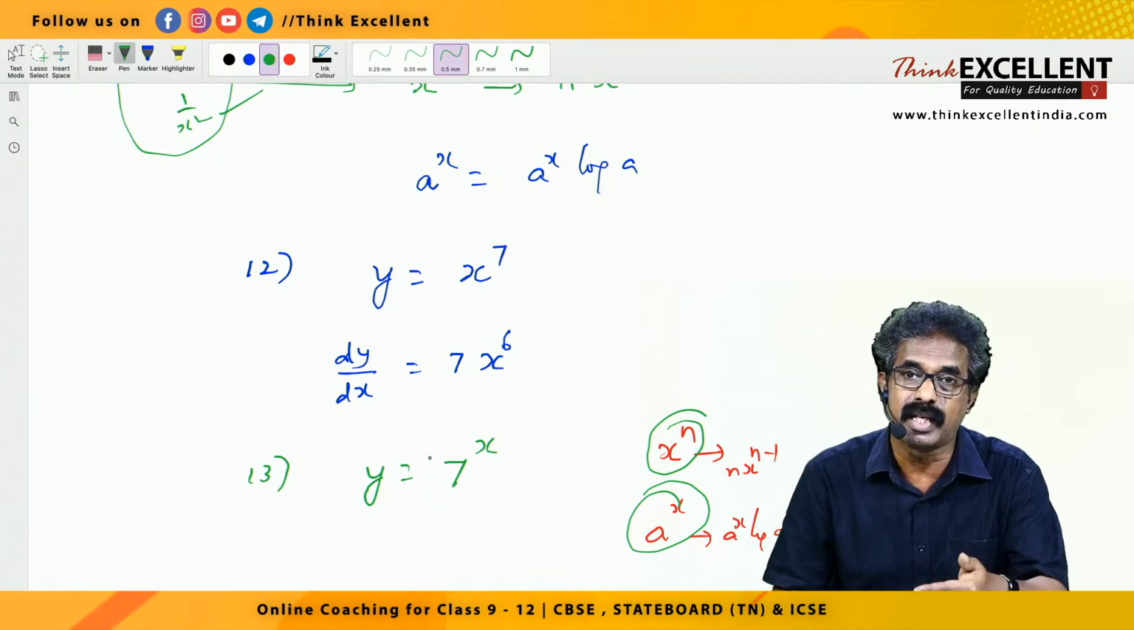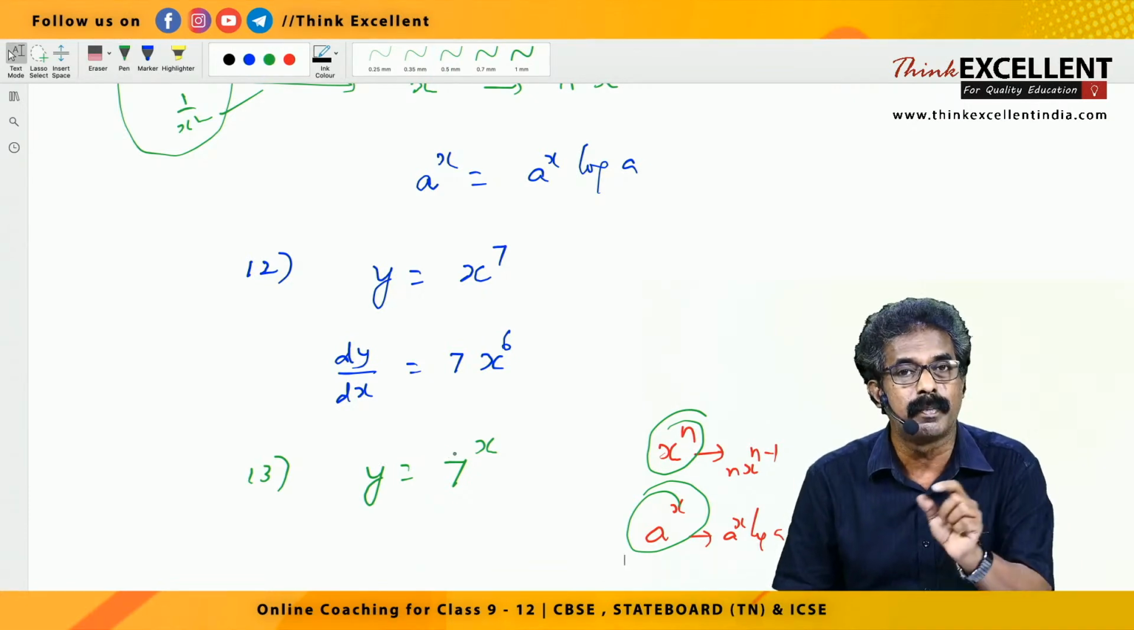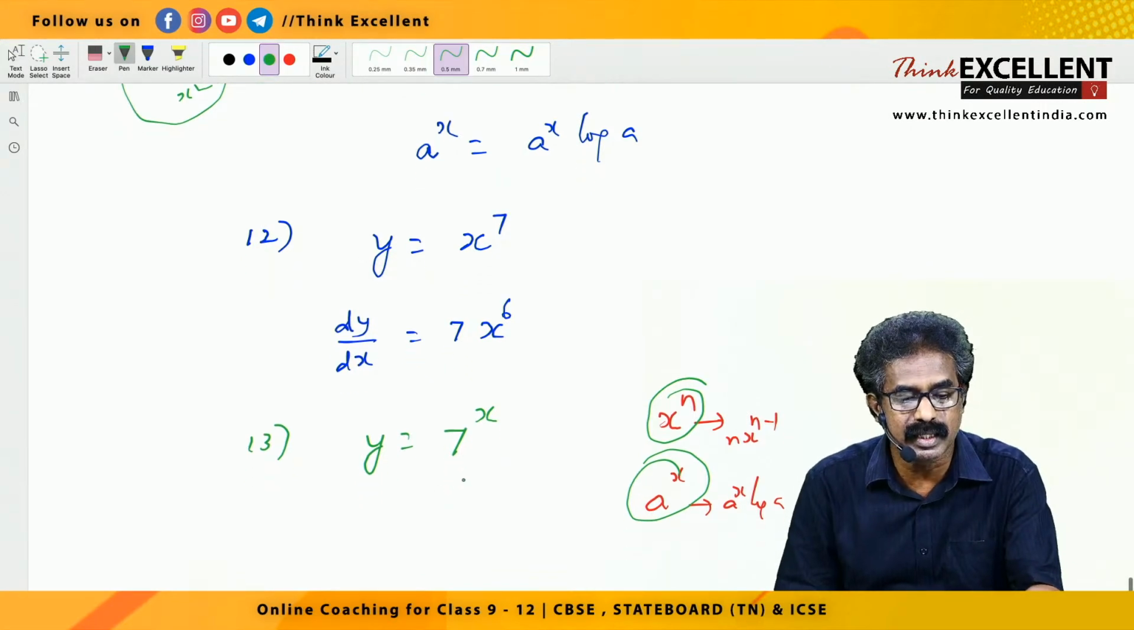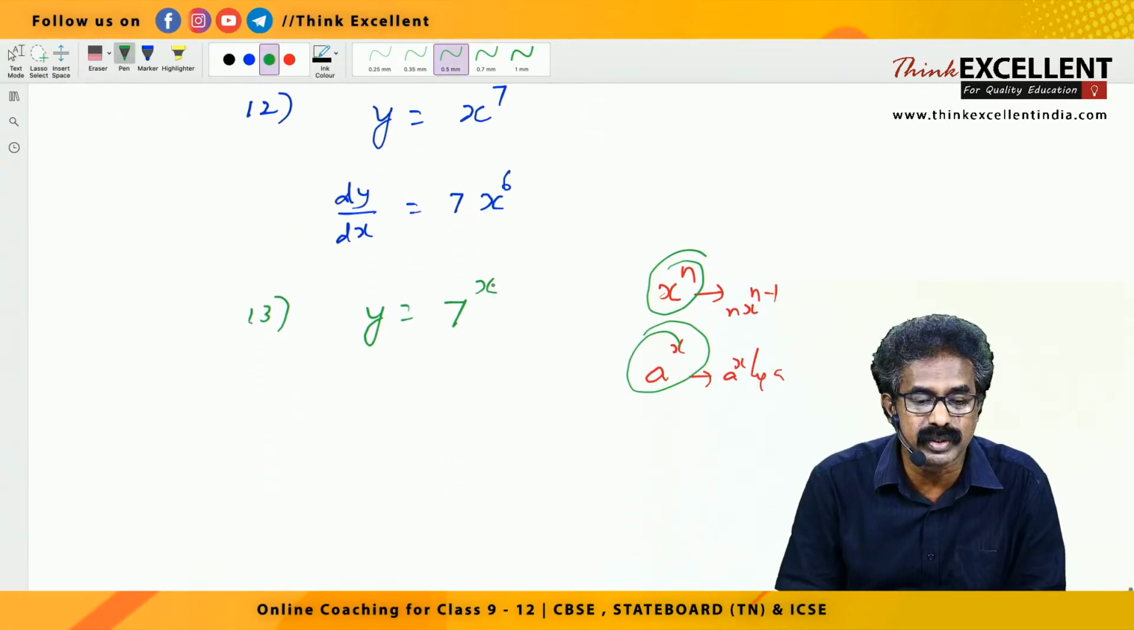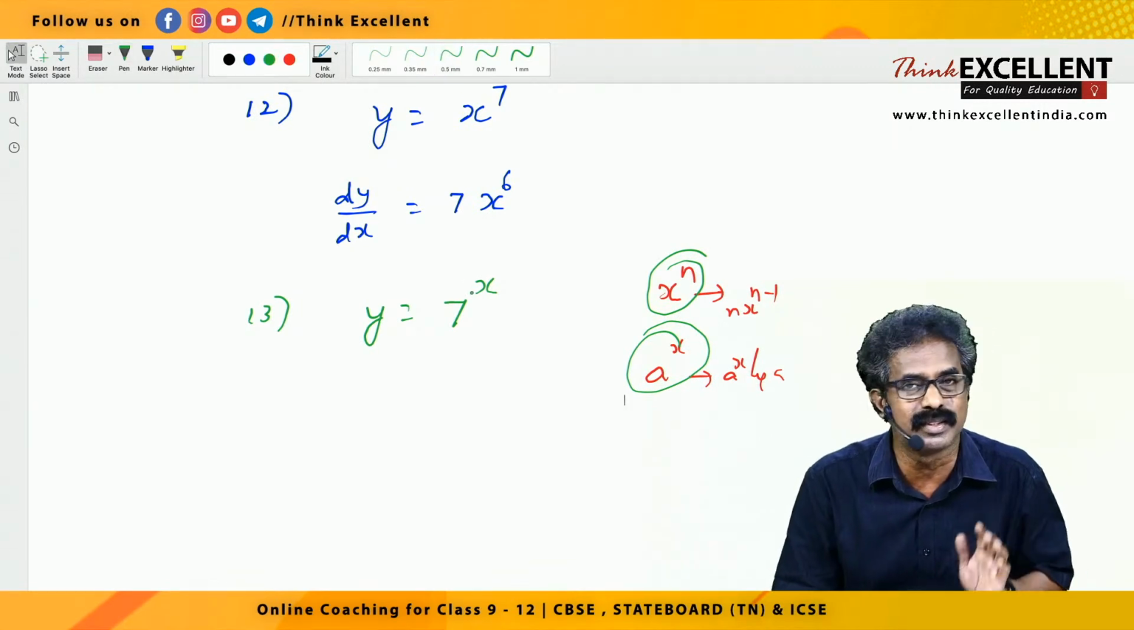That is x raised to n, derivative n x raised to n minus 1. But the second one is a raised to x. A is a constant, the power is the variable. So here this is of the type 7 raised to x. Don't apply x into 7 raised to x minus 1. Don't write that, students. That is wrong, right?